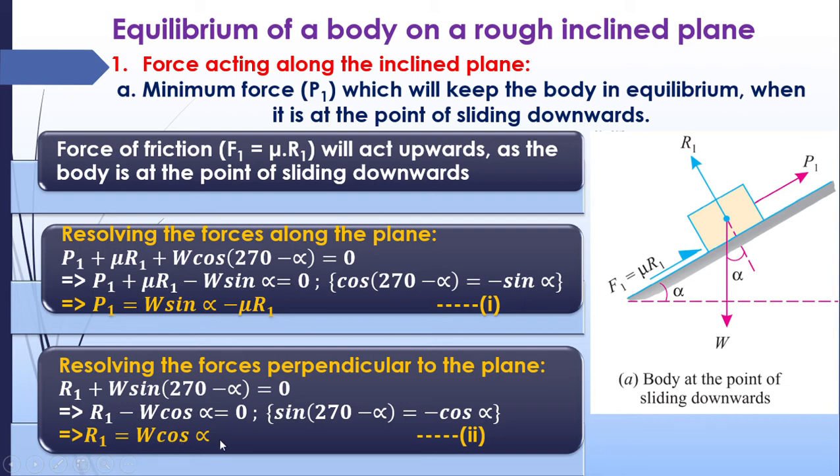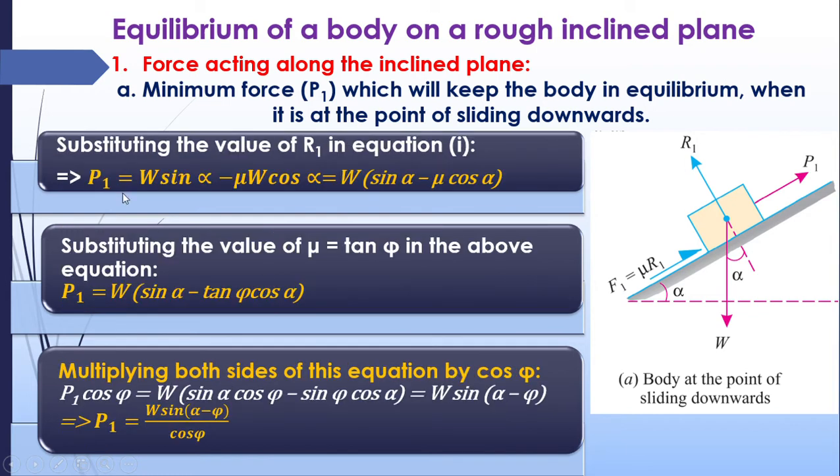Third step is we have to substitute this value of R1 in this equation. This R1 value is substituted in this equation. Substituting the value of R1, you will get P1 is equal to W sin alpha minus mu W cos alpha. W is taken out and you will get this equation. Next step is the mu in this equation is substituted with tan phi. Mu is equal to tan phi. Mu is the coefficient of friction. It will be equal to tan of angle of friction. So mu is equal to tan phi is applied in this equation, and you will get this one.